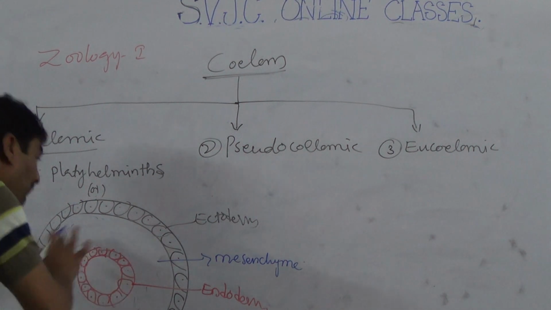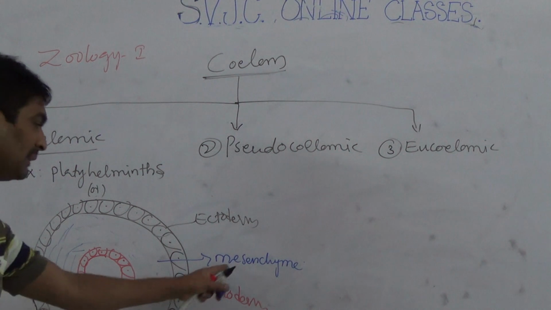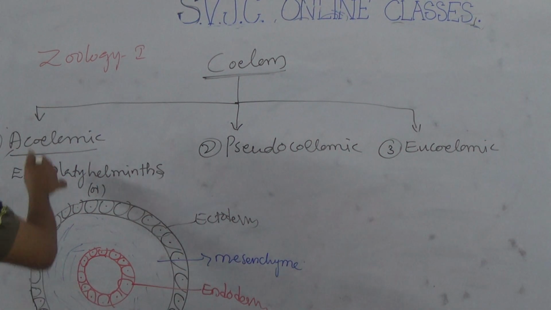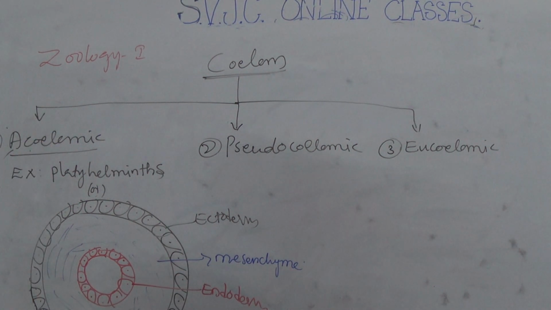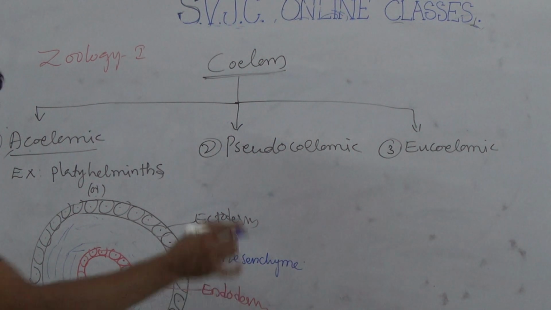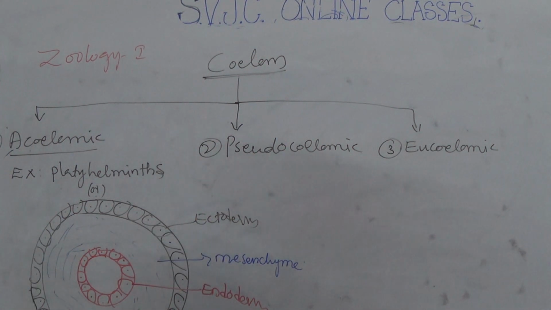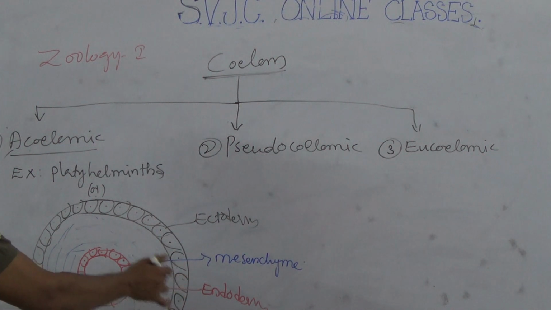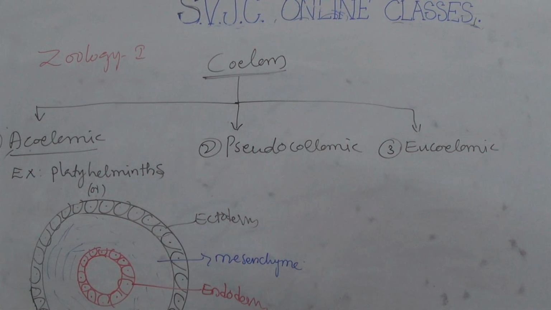That empty place or cavity is filled with mesenchyme. So these are acoelomic. Between ectoderm and endoderm there is mesenchyme, so those animals are called acoelomic.